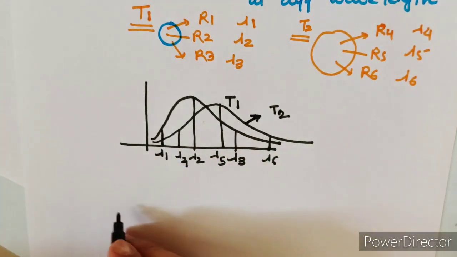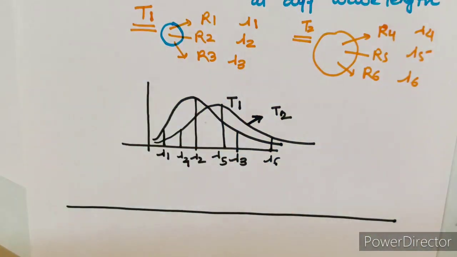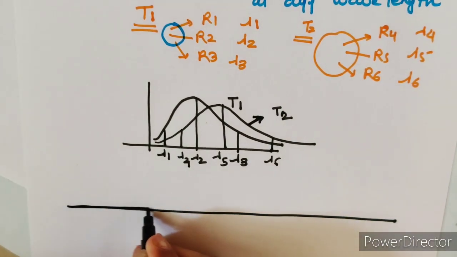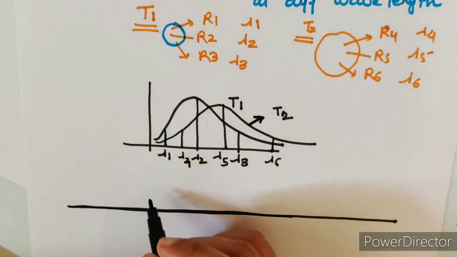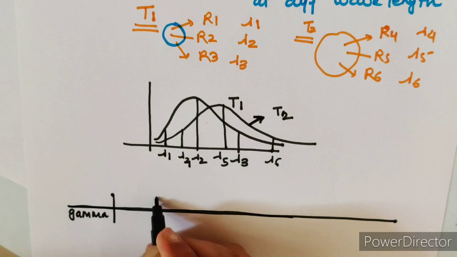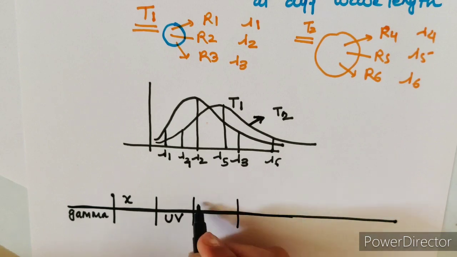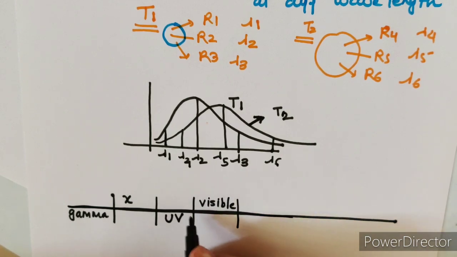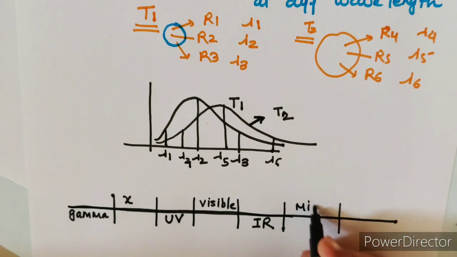Now these radiations are called electromagnetic radiations or electromagnetic waves. When you talk about the electromagnetic spectrum, the most common image which pops into your head is this one. This is my electromagnetic wave. In this electromagnetic wave, there are many other waves. First is the gamma wave, so I am writing gamma here. Then X-rays. Then comes the ultraviolet rays, so I am writing UV. Then comes the visible portion which can be seen by human eyes. Then comes the infrared portion which is called IR. And then come the microwaves and radio waves.